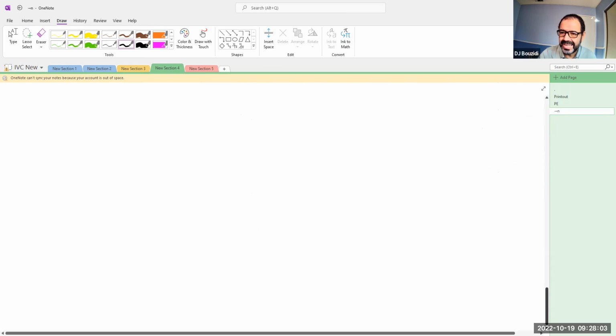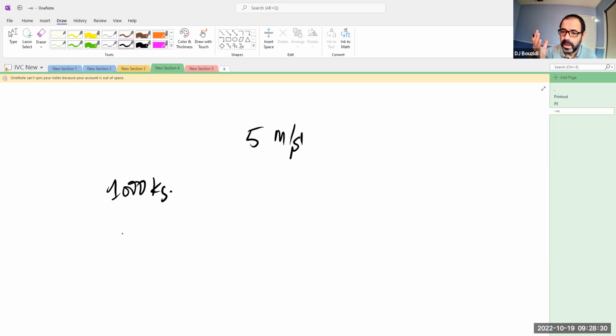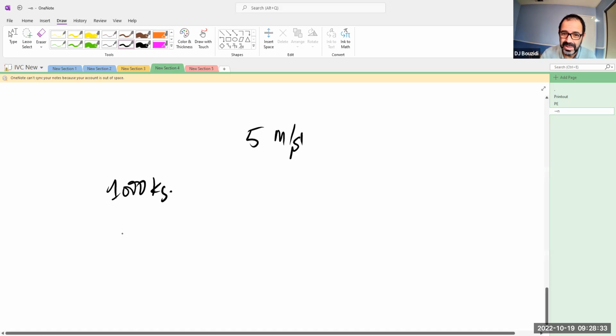Here is the problem. I'm going to take the same speed of 5 meters per second, but instead of a half kilogram ball, we're going to take a car, and a car weighs about 1,000 kilograms. Can we stop it? How much force would we require to stop it? Obviously, we should not use our hands, or a baseball glove. Even with this speed, which is not much, 5 meters per second is 11 miles per hour, this is barely a car rolling on the road.